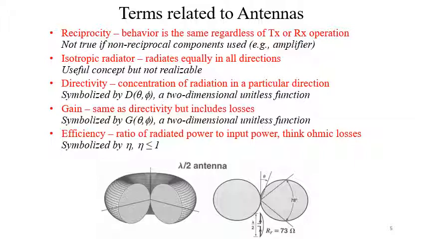Another term is the gain. It is almost identical to the directivity, but it includes losses, symbolized by capital G. Next one is the efficiency. It is the ratio of radiated power to input power, accounting for ohmic losses, symbolized by eta.